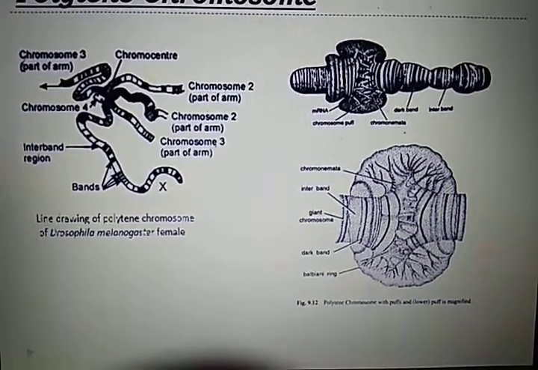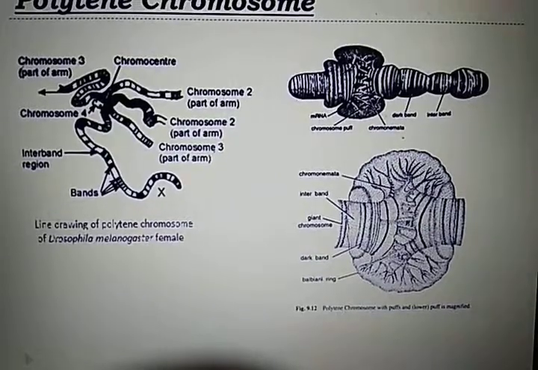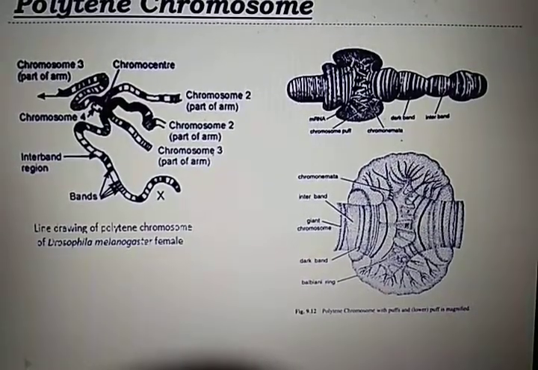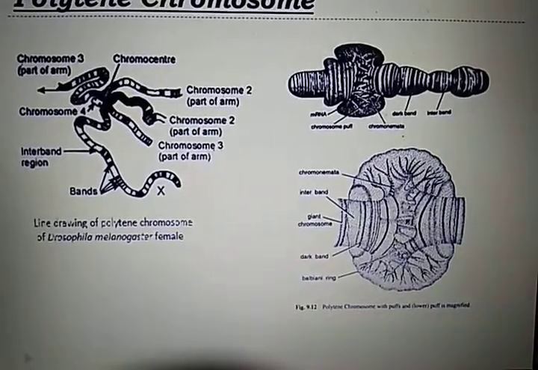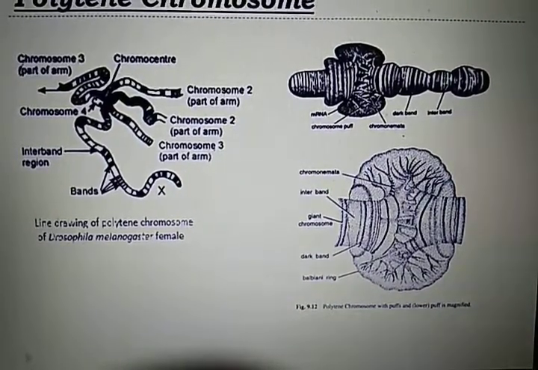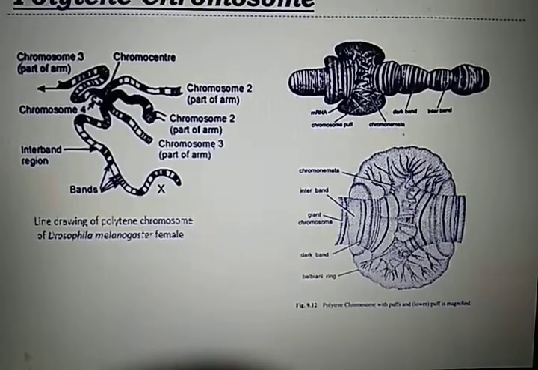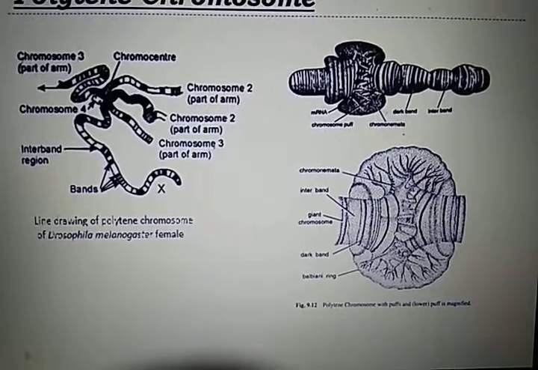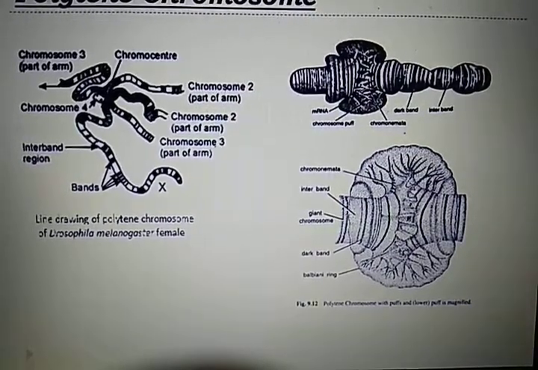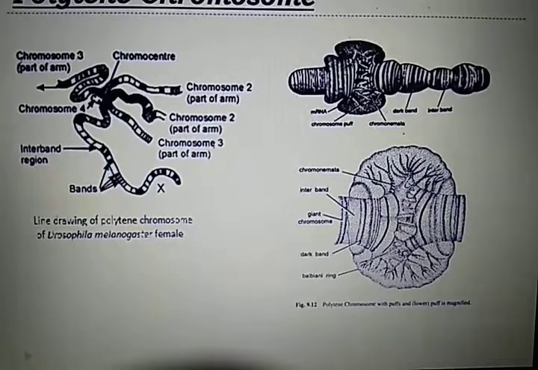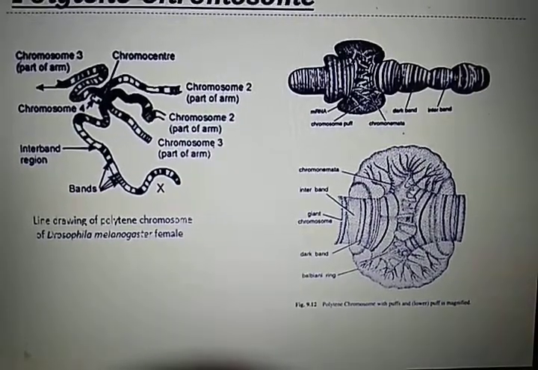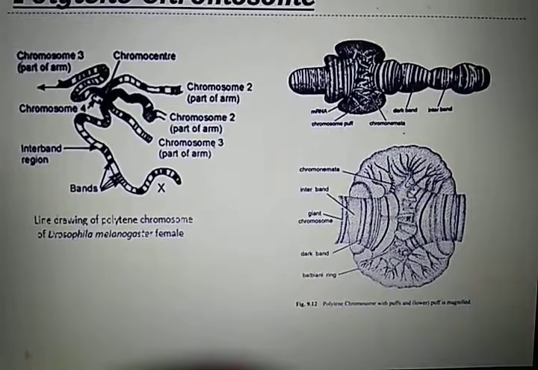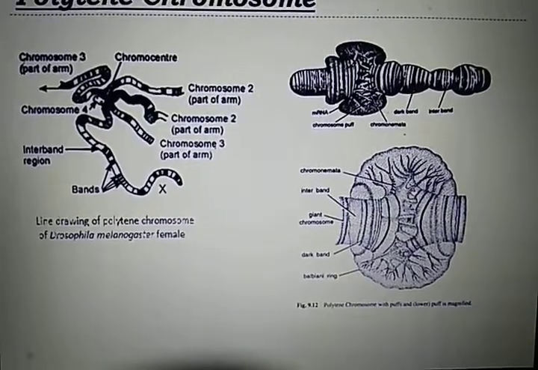One thing you have to notice is why this type of chromosome is found in some peculiar types of insects. The larva, for example silk moths, used to build a cocoon around themselves, and for doing so, they must produce some chemicals continuously. So their system must synthesize that type of substance continuously.